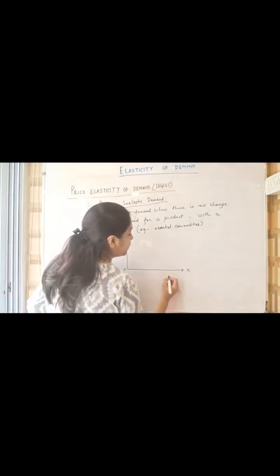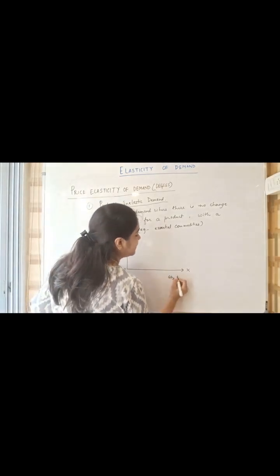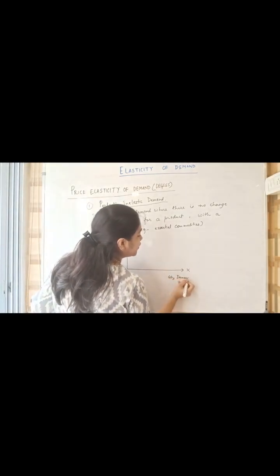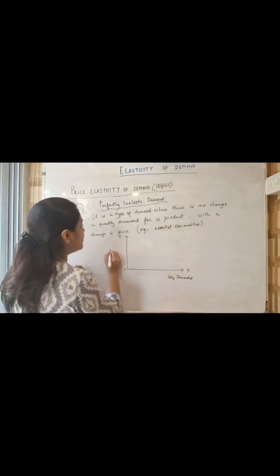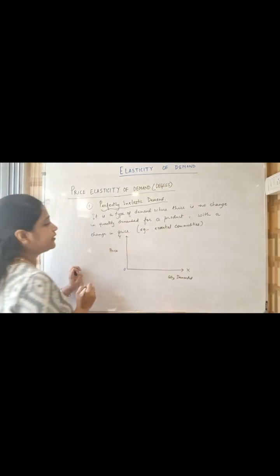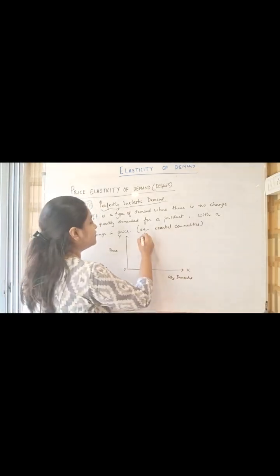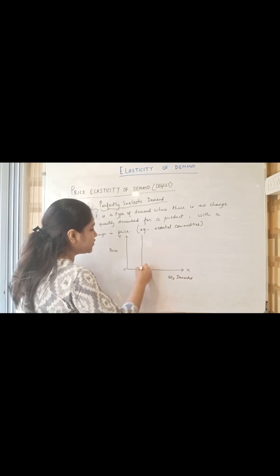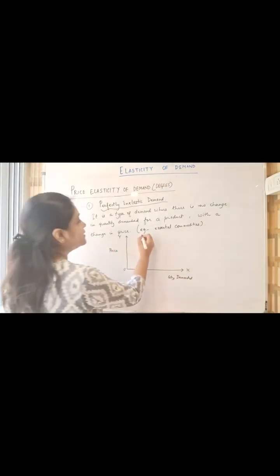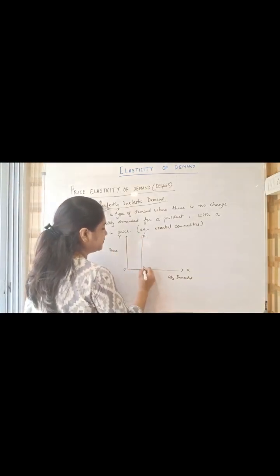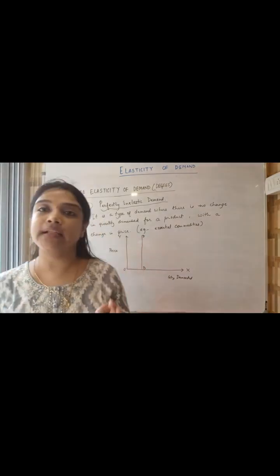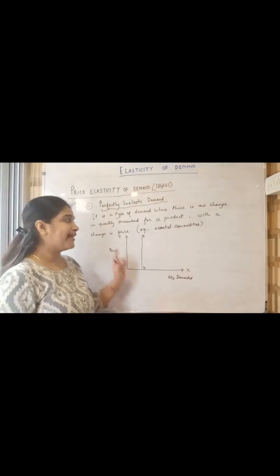Here on the x-axis we are showing the quantity demanded for the commodity, and on the y-axis we are showing the price of a commodity. The perfectly inelastic demand curve is always a straight vertical line. This is the demand curve. It is a straight vertical line parallel to the y-axis.